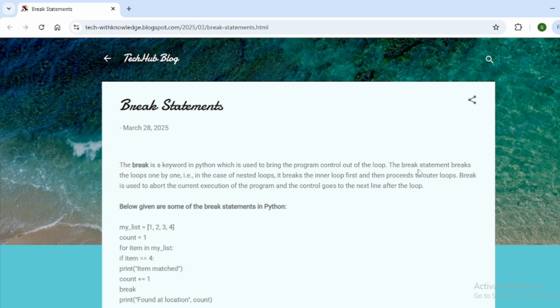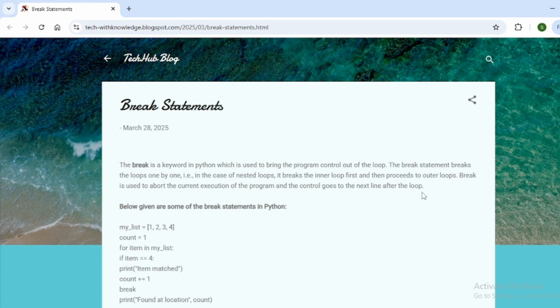Today we are going to discuss break statements in Python. So what is the break statement? Break is a keyword in Python which is used to bring control out of the loop. That means it will break the current execution of the loop and the next statement after the loop will be